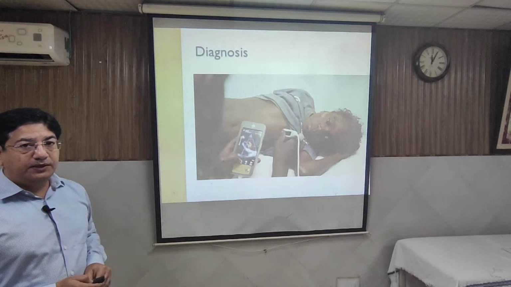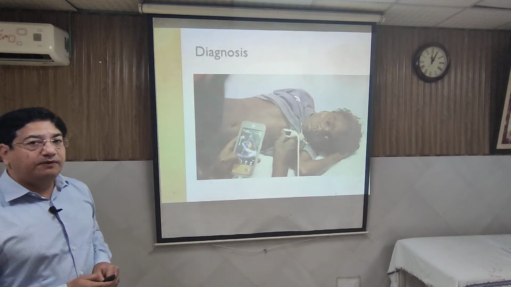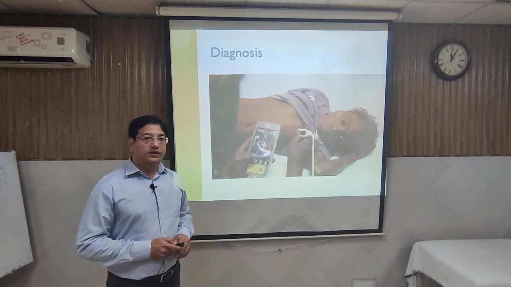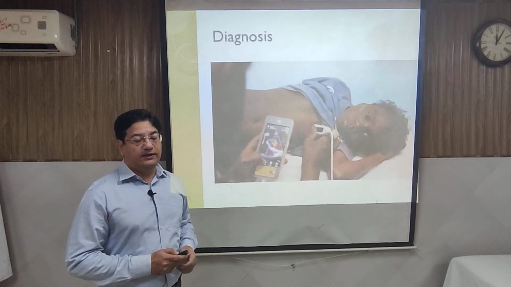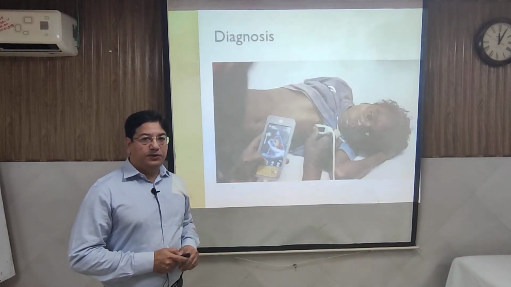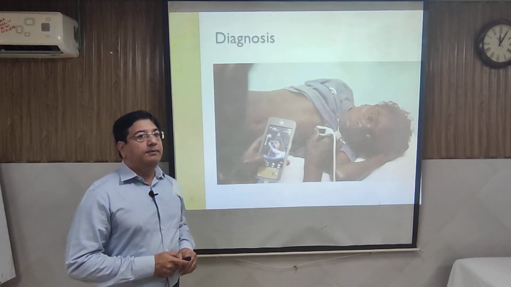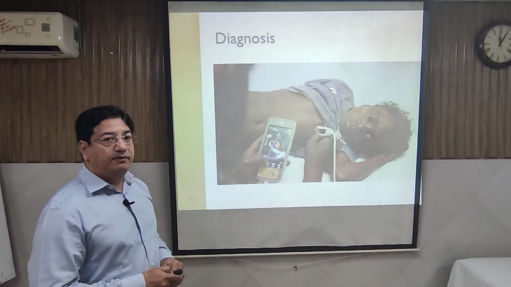So echo should be done in those children, especially with chorea. So far in the modified Jones criteria, this is one of the exemptions. I told you the two exemptions of carditis and chorea. This is the third exemption for the diagnosis. But so far, echocardiogram has not been recommended by pediatricians for every patient, but the American Heart Association recommends doing the echocardiogram in every child.